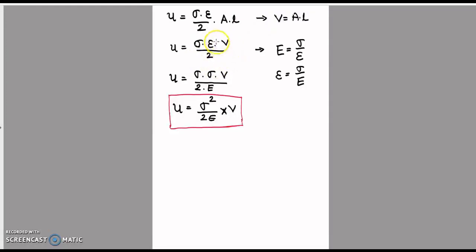Now we can also find the value of the strain using the Young modulus equation. Young modulus is equal to stress upon strain, then strain is equal to stress upon Young modulus. When we place this value inside this equation, instead of epsilon we can write sigma upon E into V divided by 2. Then the final equation: U is equal to sigma square into V divided by 2E. So it is the final equation of the strain energy during gradual loading.